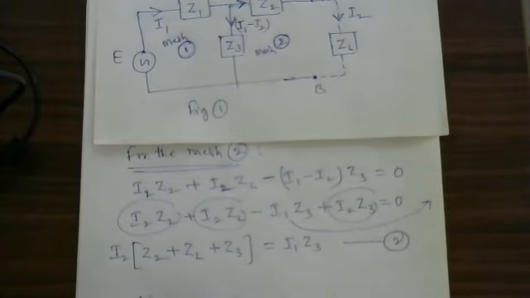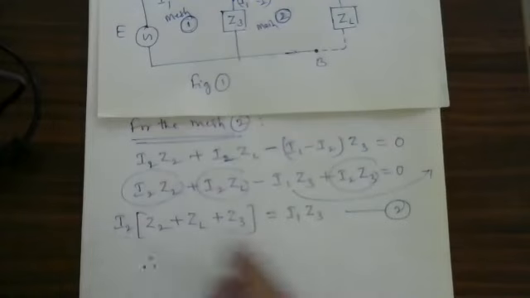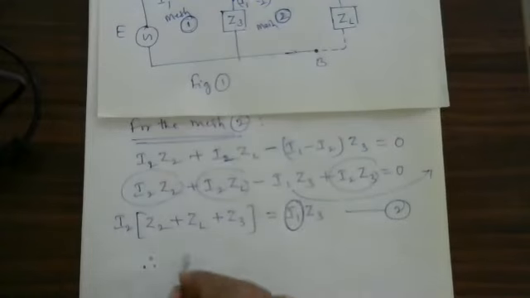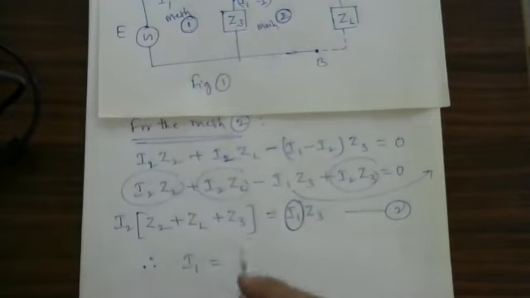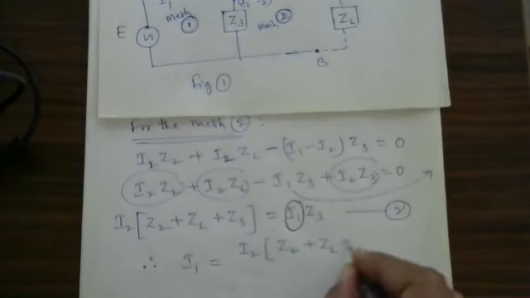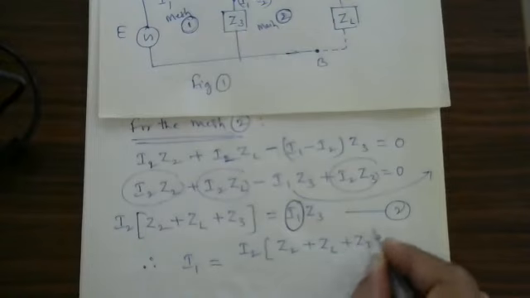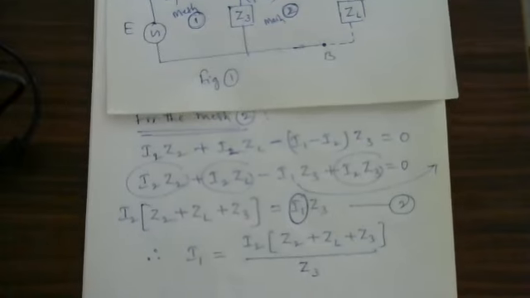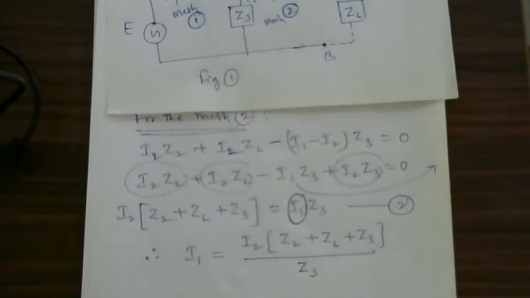Therefore, I1 is equal to how much? I1 is equal to this divided by Z3: I2 into (Z2 plus ZL plus Z3), whole thing divided by Z3. This is the I1 value.